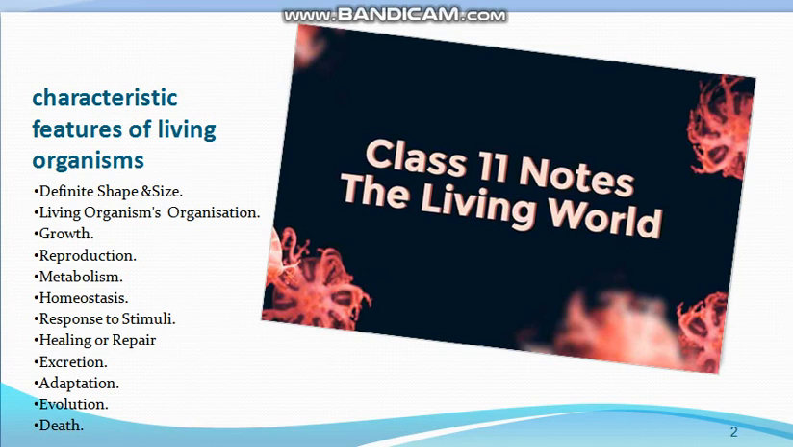And those 12 characters are: number one is definite shape and size. You know, all living organisms, either plants or animals, have definite shape and size, and we can recognize by its shape and size what type of living thing it is. And next is living organisms' organization. It means that all living things are made up of cells, and cells unite to form tissues, and then tissues unite to form organs, and many organs unite to form systems. In this way, there is a definite organization in all the living things.